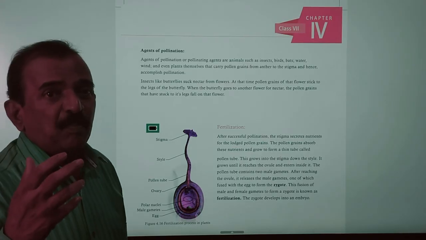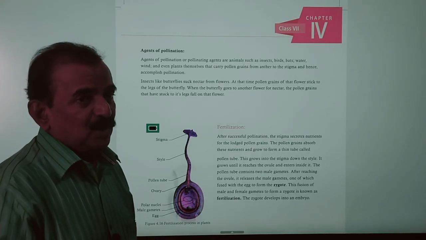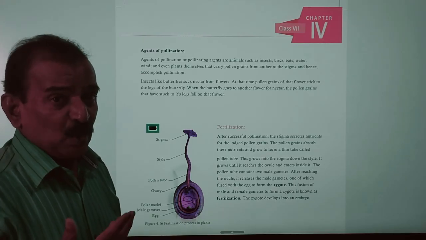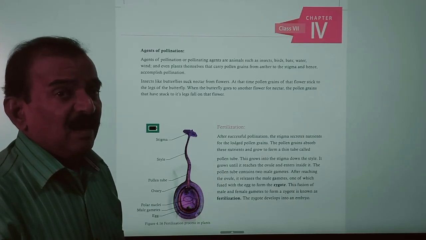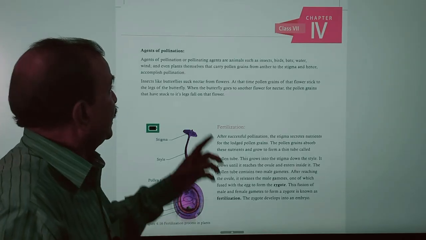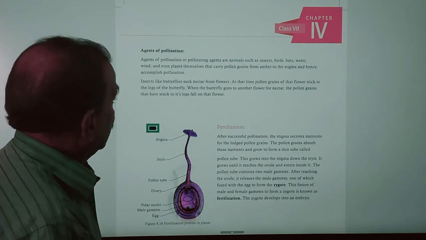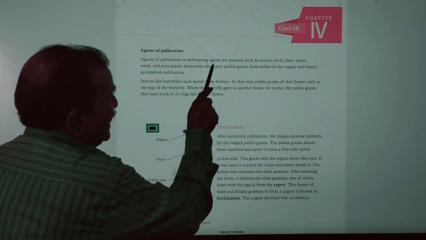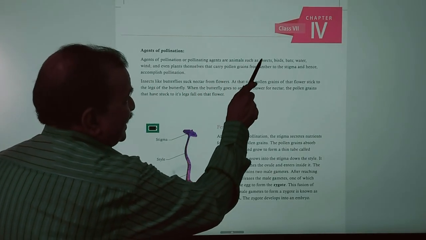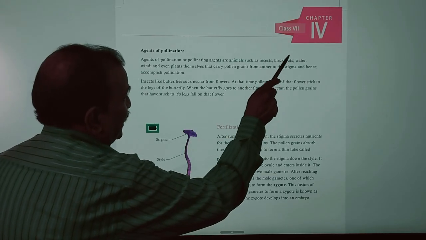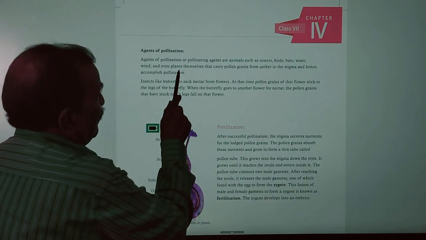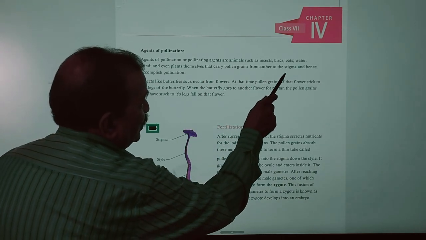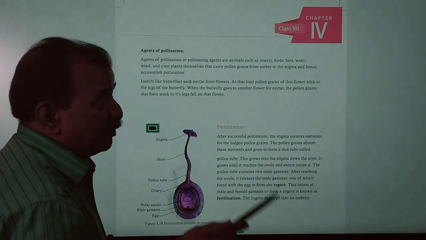They are called pollinating agents. Wind, insects, animals, human beings, and water are all examples of agents of pollination. Pollinating agents include animals such as insects, birds, bats, and also water, wind, and even plants themselves. They carry pollen grains from anther to the stigma and accomplish pollination.